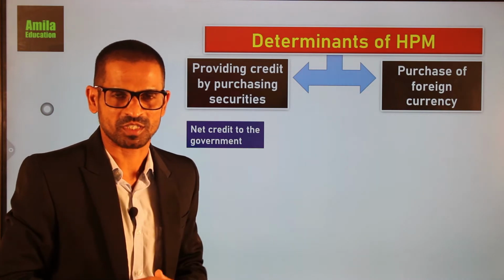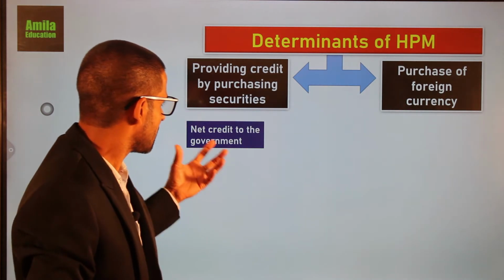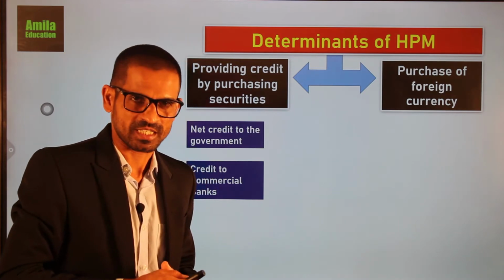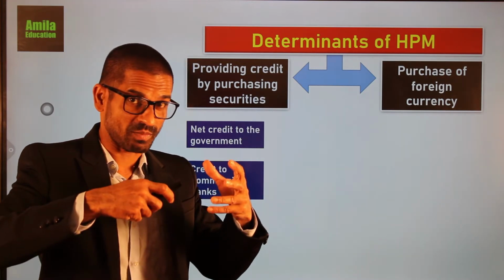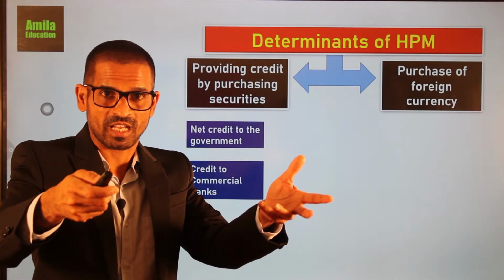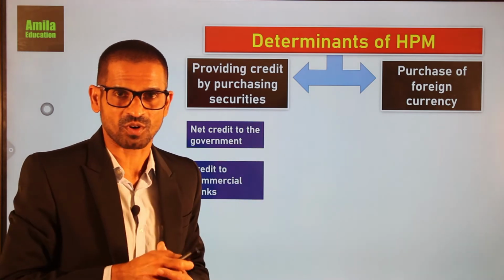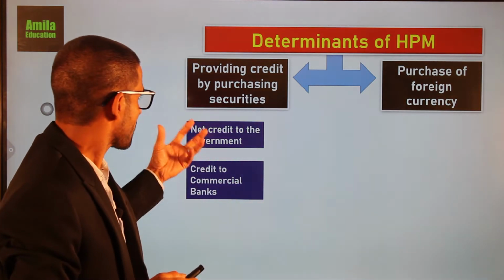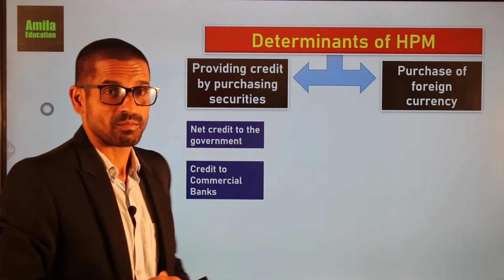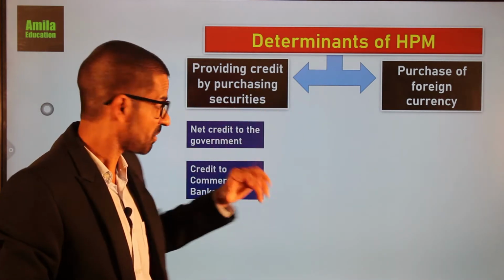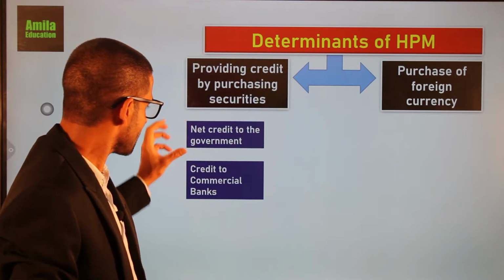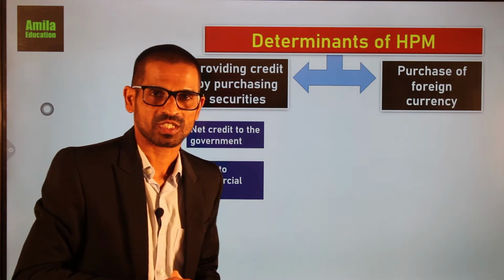And the other one is credit to commercial banks, the central bank granting loans to commercial banks as a lender of last resort, as the bank of the government and the commercial banks.